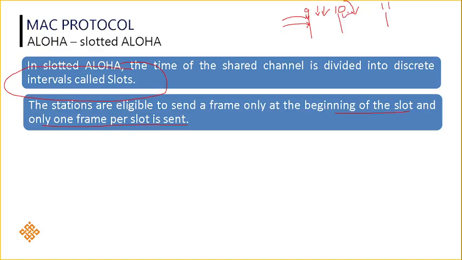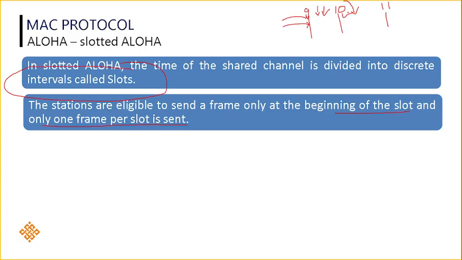It is something like a student: once the class has started, a student is not allowed to enter the class. He is allowed only after the completion of the class, meaning next hour he can come. That is, at the beginning. If you come 2 minutes late, gone. You can come only at the next slot. So if you do it in this way, there may be chances of controlling the collision.